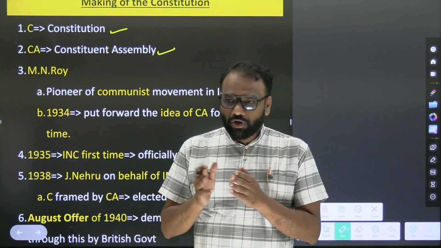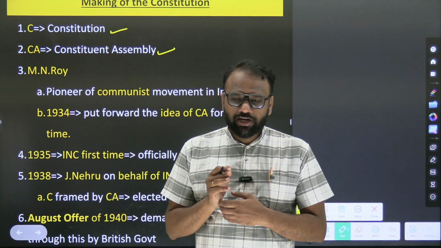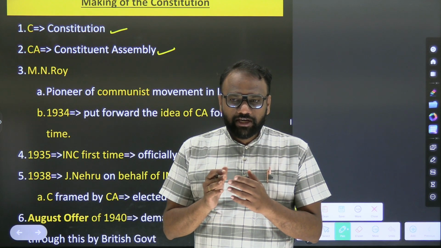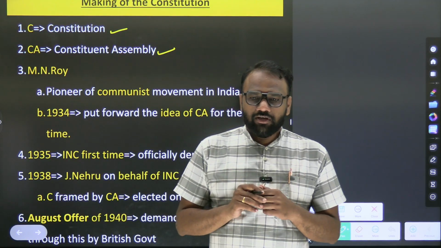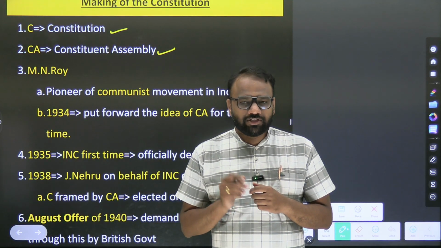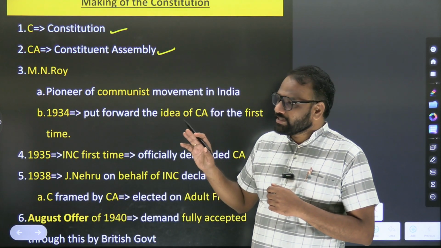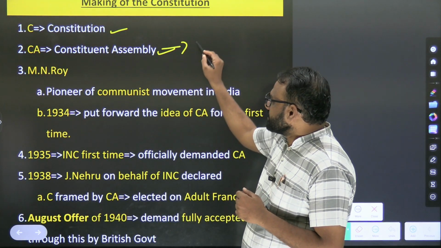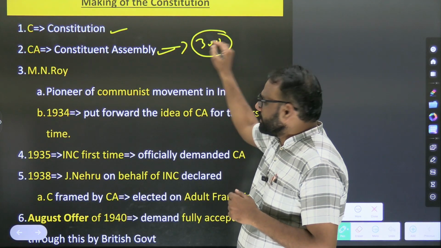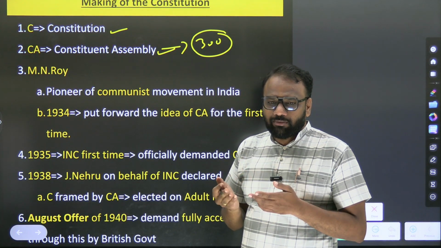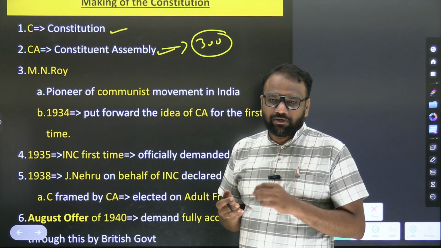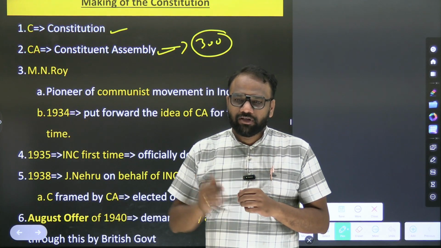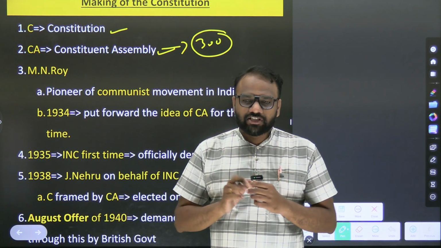Now when it comes to ordinary law, it has to be passed by Lok Sabha, it has to be passed by Rajya Sabha, then the President has to give his signature, he has to sign it. Now in the Constituent Assembly also there is a group of members, let's assume around 300 members. They will discuss among themselves, they will debate, and finally they will accept. They will ask how many of you are okay with this provision, and then they will raise their hands. So these kinds of discussions will take place.